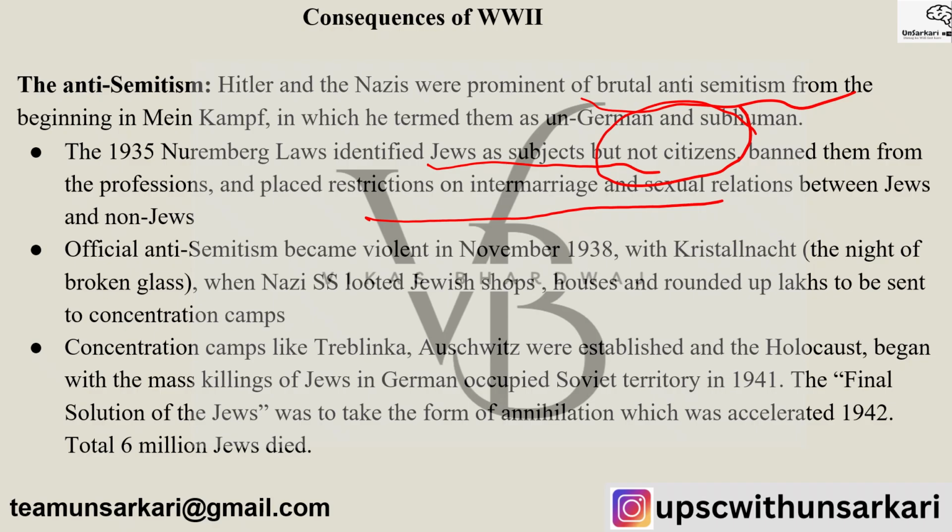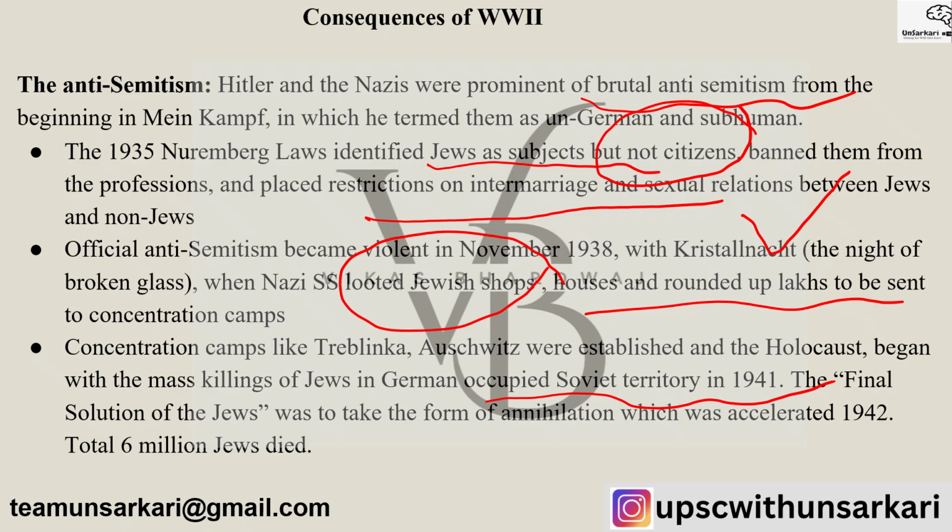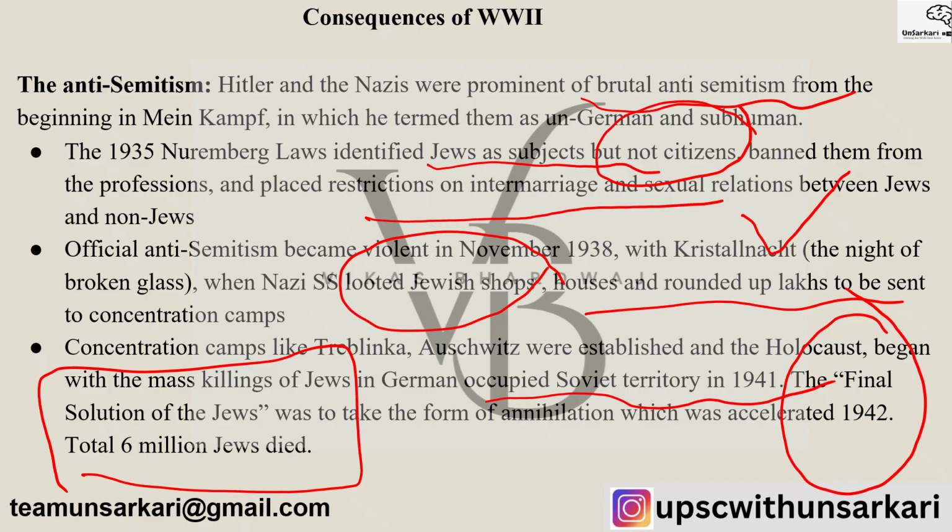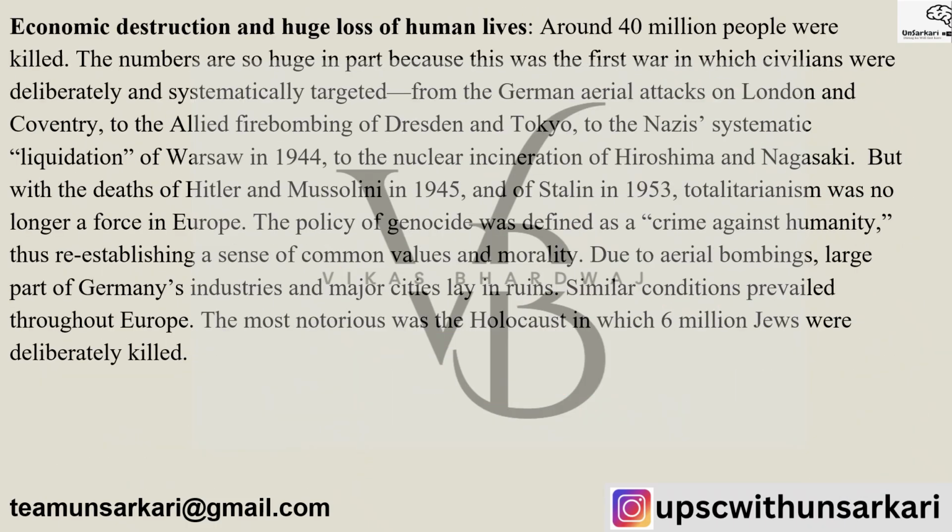So official anti-Semitism became violent in November 1938 with Kristallnacht, the night of broken glass, when the Nazi SS looted Jewish shops, houses and rounded up lakhs to be sent to concentration camps. Like in Treblinka and Auschwitz, they were established and the Holocaust began with the mass killings of Jews in Germany. And you can say the Germans occupied certain Soviet territory, and there also it happened. The final solution to the Jews took the form of annihilation, which was accelerated in 1942. It is believed and we know that more than 6 million Jews were killed.